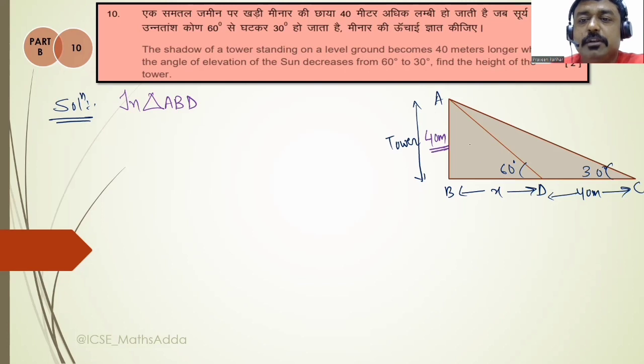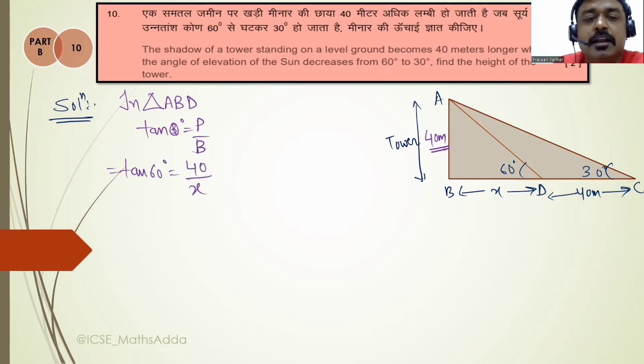So for ABD, again I apply tan theta is equal to P upon B, and the value for theta is your 60 degrees. Tan 60 degrees is equal to perpendicular is 40 and B is x. Tan 60 is root 3, then 40 upon x, then the value for x will be 1 by root 3. Okay, x is equal to 40 upon root 3.